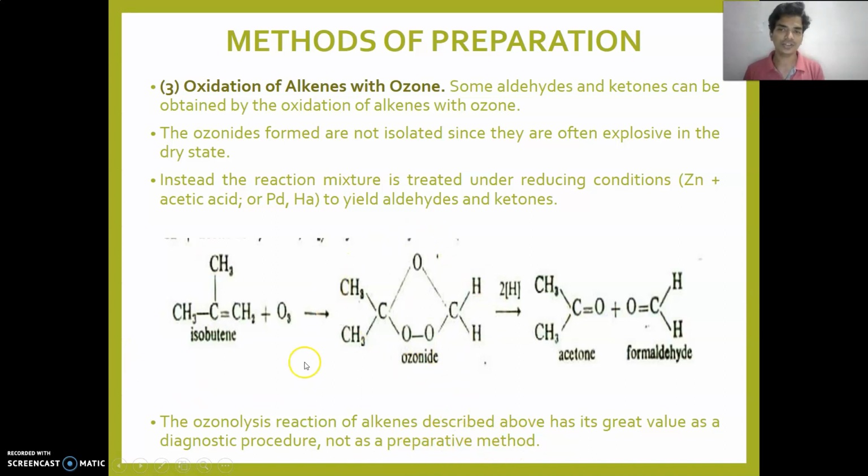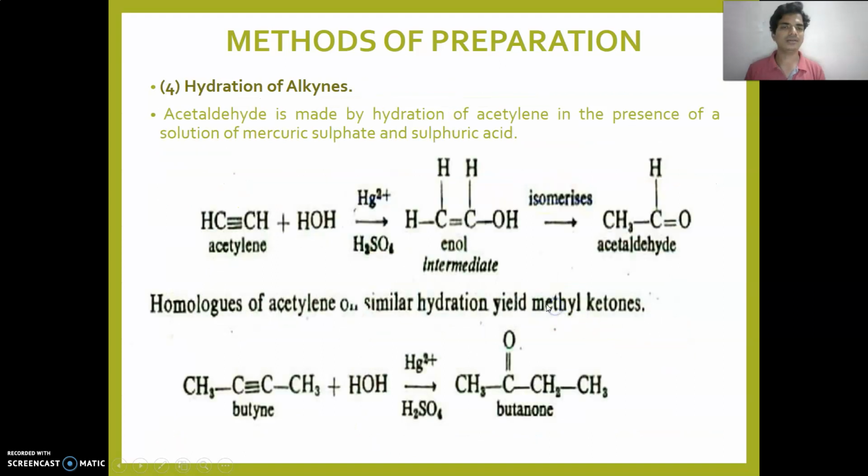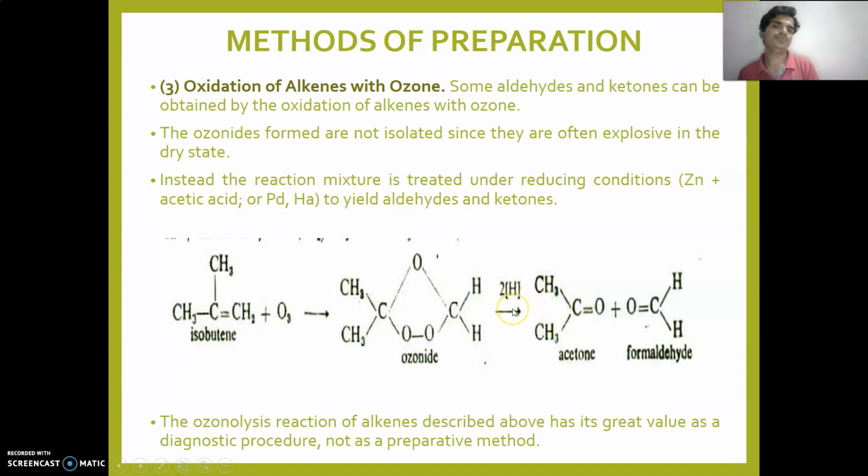So here is isobutene, with ozone, it will give an ozonide intermediate, and again there is formation of acetone and formaldehyde by the addition of two hydrogen atoms. This reaction we already discussed in our alkene chapter in detail.